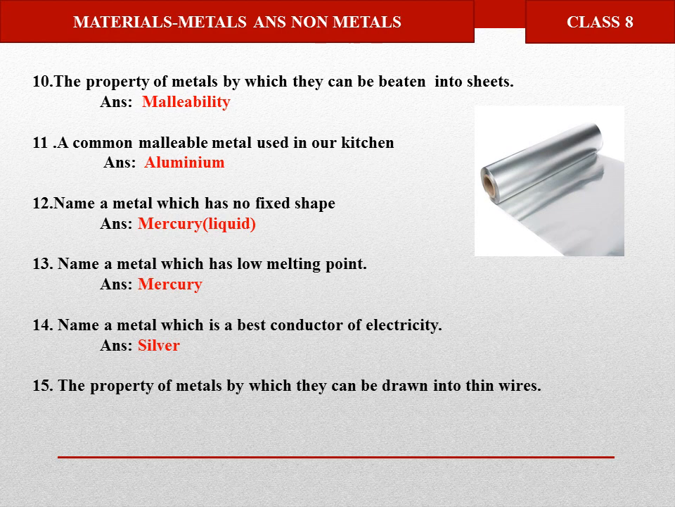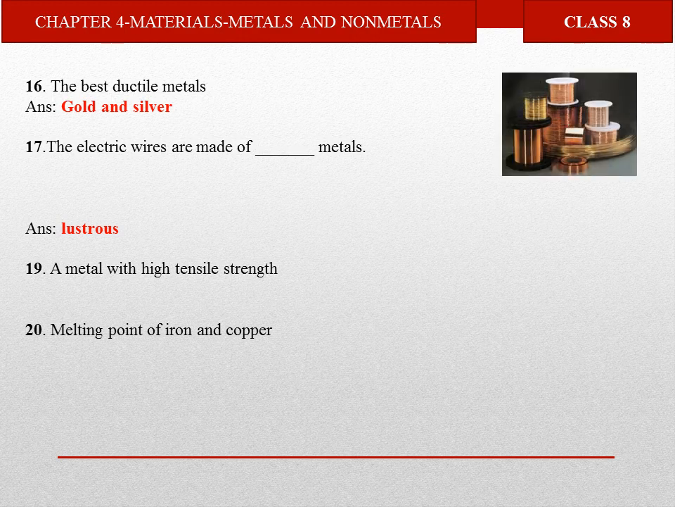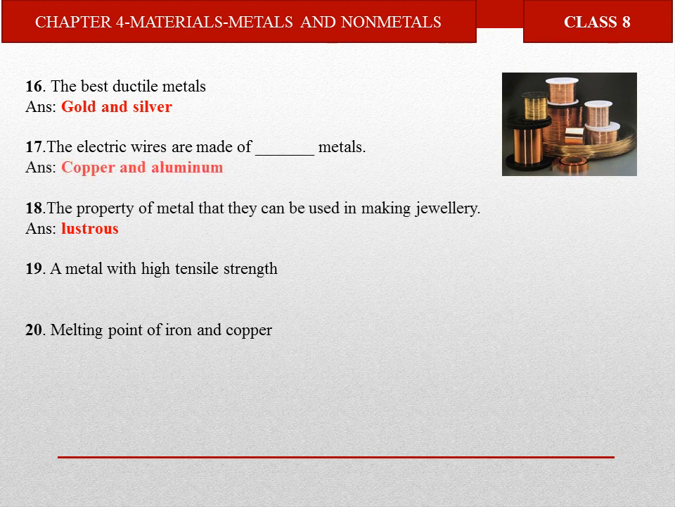The property of metals by which they can be drawn into thin wires, like copper, is ductility. Next, the best ductile metals are gold and silver. The electric wires are made up of which type of metals? I have shown you some of the metals which are ductile in nature. They are copper and aluminium wires.